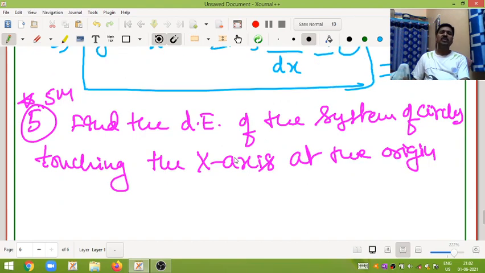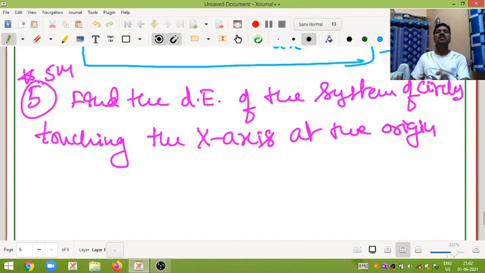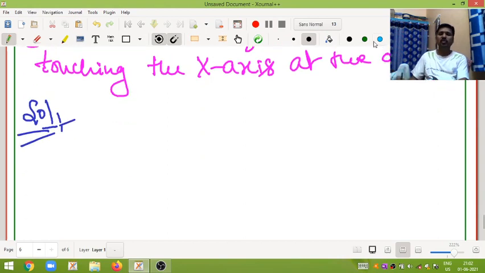For this question I will draw the graph. You have to write the equation and solve it. I will just draw the graph, and the solution I leave to you as homework. See here, how is that graph?